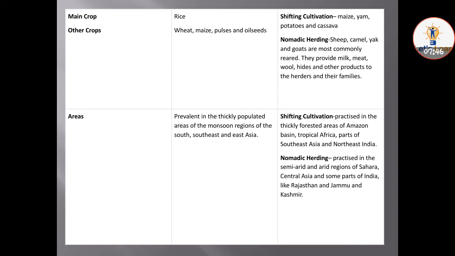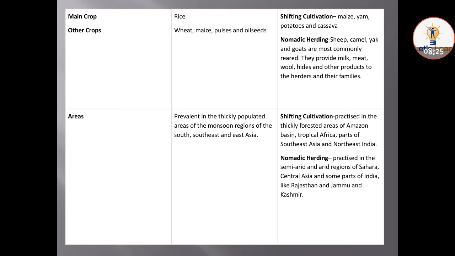These areas are prevalent in the thickly populated areas of the monsoon regions of the south, southeast and east Asia. Shifting cultivation is practiced in the thickly forested areas of the Amazon basin, tropical Africa, parts of Southeast Asia and Northeast India. ये ज़्यादा कहाँ कहाँ practice किया जाता है, कहाँ ज़्यादा इसका production होता है इस cultivation में. So ये tropical Africa में होते हैं, फिर South East Asia में भी होते हैं और India में भी होते हैं.